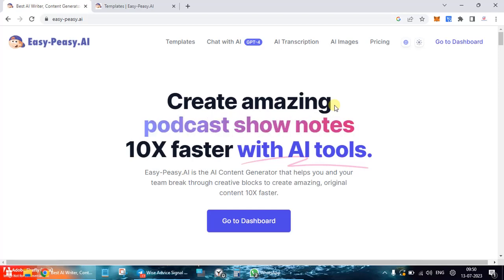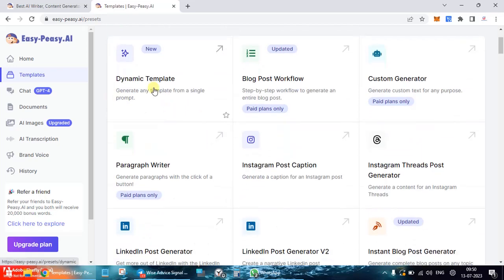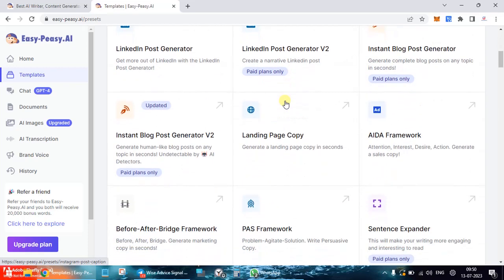So continuing with the review of Easy-Peasy.AI. Once you sign in, you'll be taken to the dashboard, and you can see it has similar templates which you can use, like social media, blog generation, business, HR, marketing, resume tools, others. You can see a dynamic template, blog flow, custom generator, paragraph writer, Instagram post caption, LinkedIn.